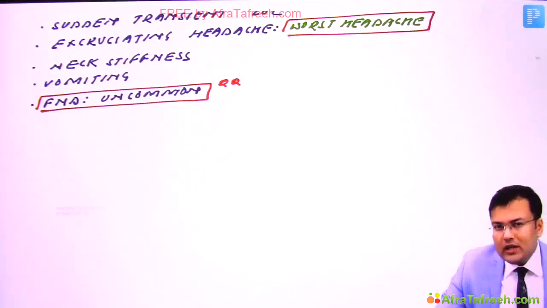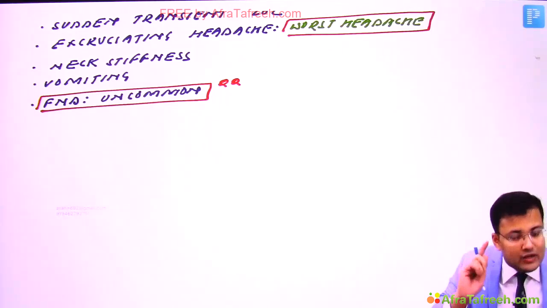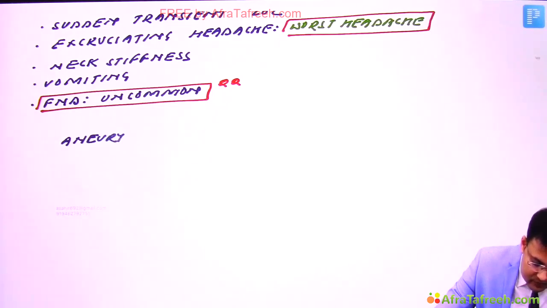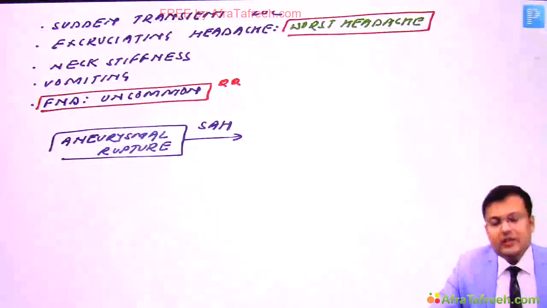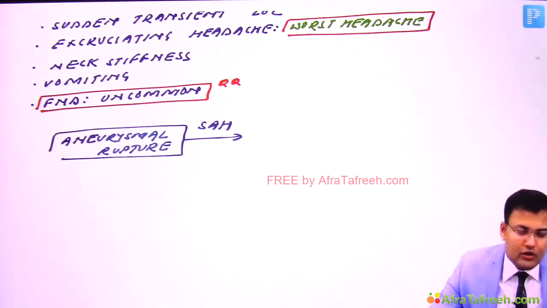Now see, what are the hallmarks of subarachnoid hemorrhage caused by aneurysmal rupture? These patients have sudden onset headache in absence of focal neurological deficit.